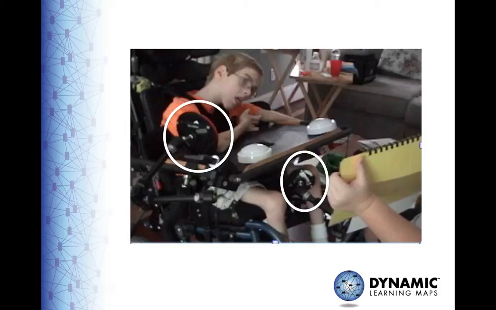Jack's communication partner would point to a letter of the alphabet and then fingerspell it for him. Jack's job was to press a switch with his knee, which would turn on a red light, indicating that his partner should write that letter, or press a switch with his elbow to turn on a green light, indicating that his partner should move to the next letter.